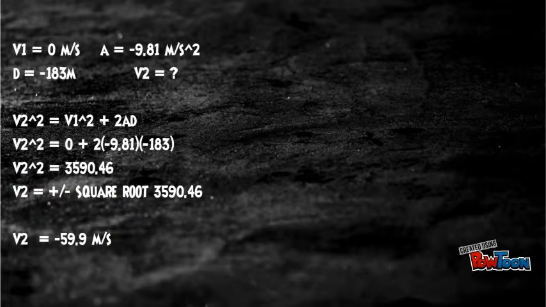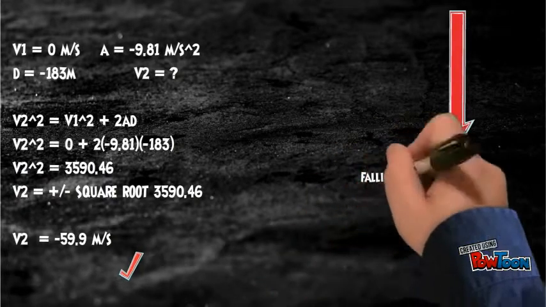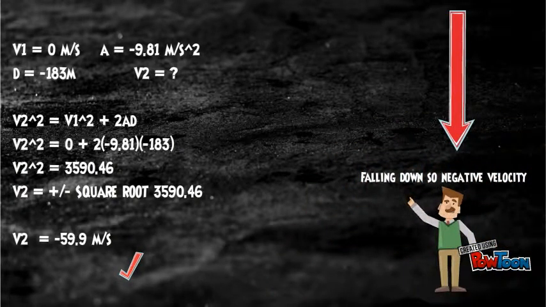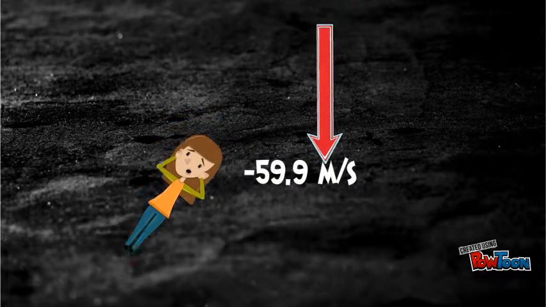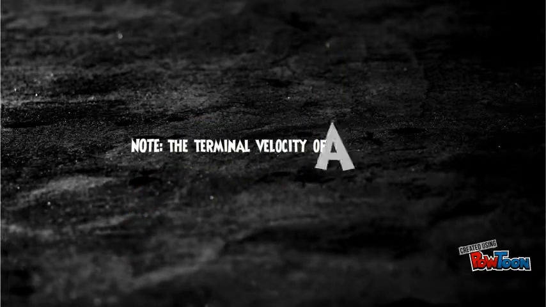For this equation, we know that her velocity will be negative as she is falling down towards the ground, so negative direction. At this point, we know that Gwen Stacy was falling at negative 59.9 meters per second, which is roughly 215 kilometers per hour, headed straight for the ground.